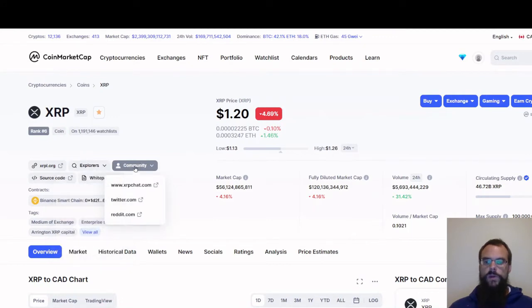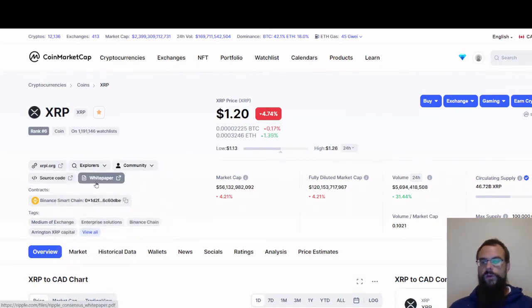You got your community, where your social media is. So you have your Twitter, your Reddit, and XRP chat. Other ones will have like Telegram and Facebook and whatnot. So look to the community if you want to see what other people are talking about the coin.